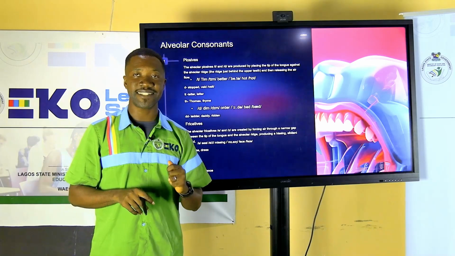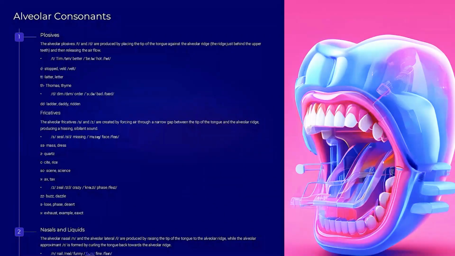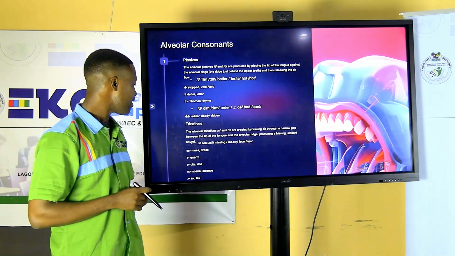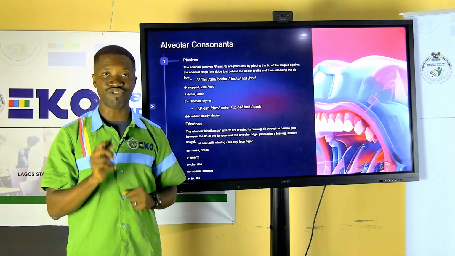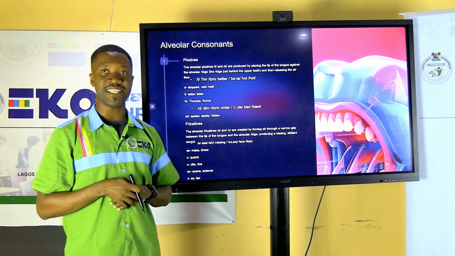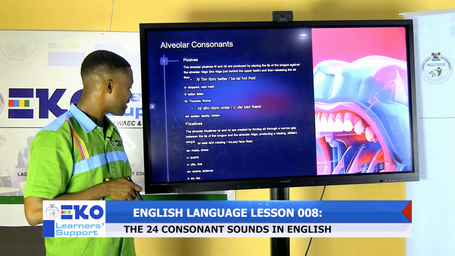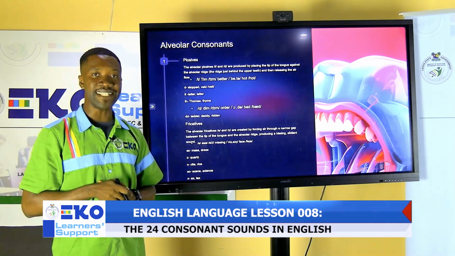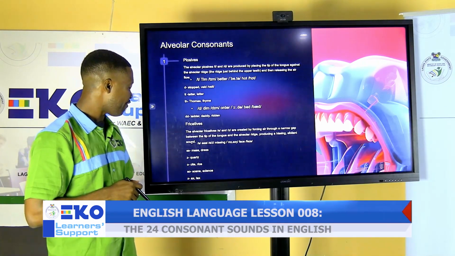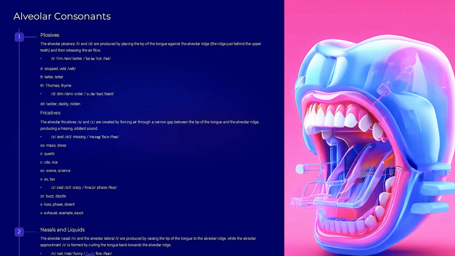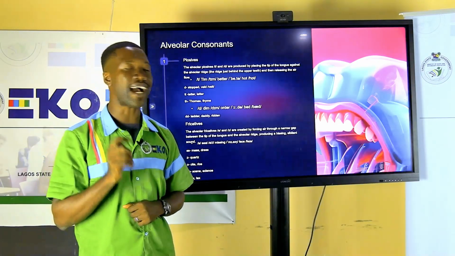For the sound s, we have it in words like seal, missing, face. We also have it in the alphabet SS in words like mass, dress. In the alphabet Z, we have it in a word like quartz. In the alphabet C, we have it in the words sight, rice. In the alphabet SC, we have it in the words seeing, science. And in the alphabet X, we have it in the words axe and tax.